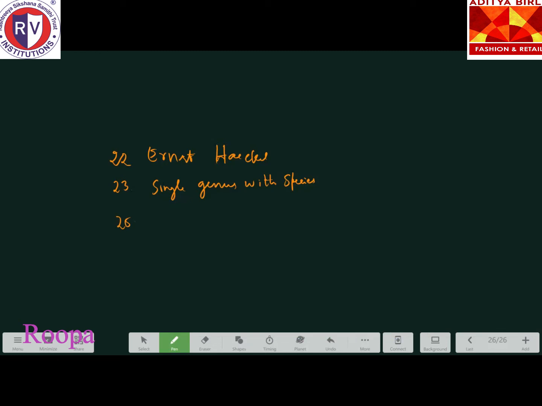After the class, the subdivision and the phylum. Division in case of plants, phylum in case of animals. So in between the class and family, only the order will come. The second option is the correct option.